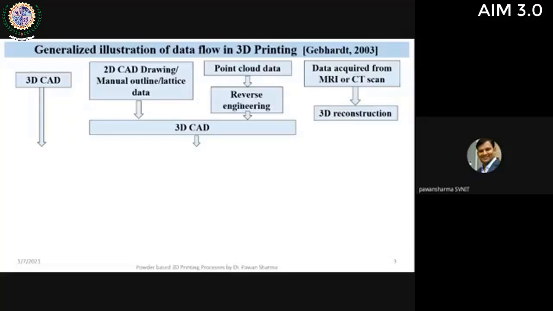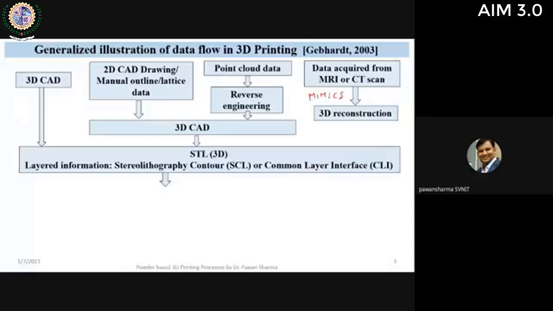So we are having a 3D model. Similarly, we extend the application of reverse engineering into the biomedical field. We can use MRI or CT scan data to develop a 3D reconstruction model. We can use software like Mimics, which is very popular for this application, to develop a reconstructed CAD model. And after we have the 3D CAD model, we go for STL file generation, and there can be